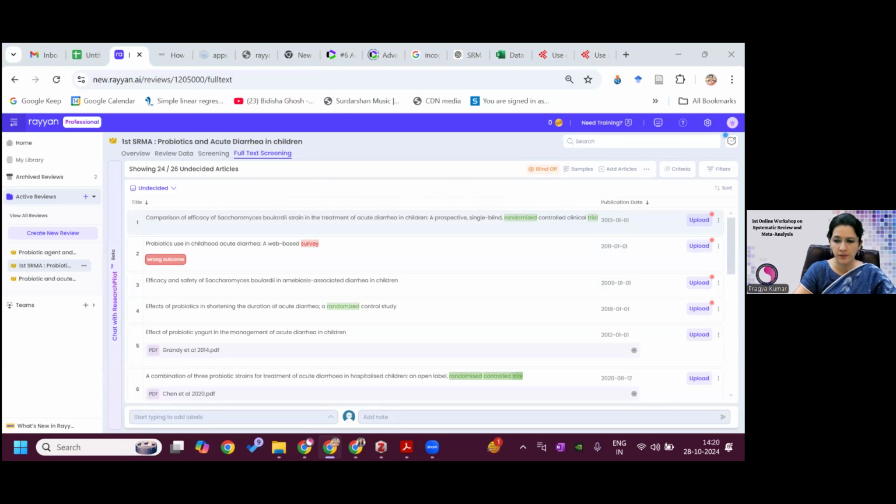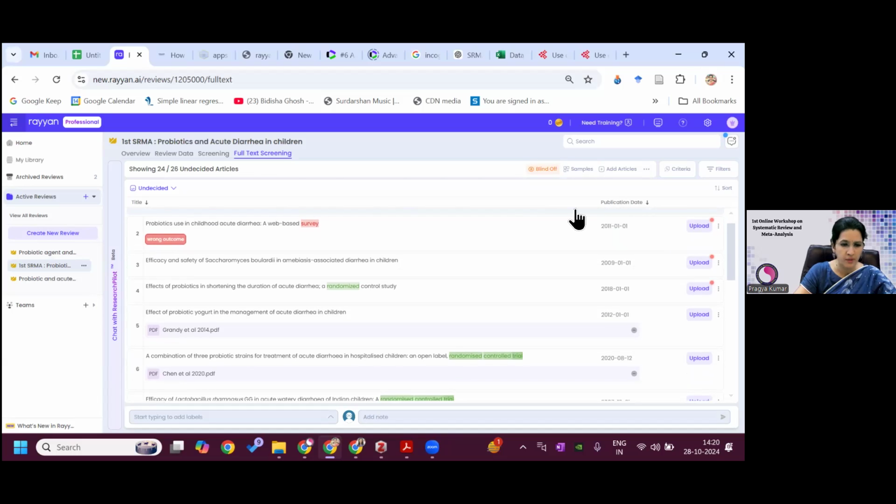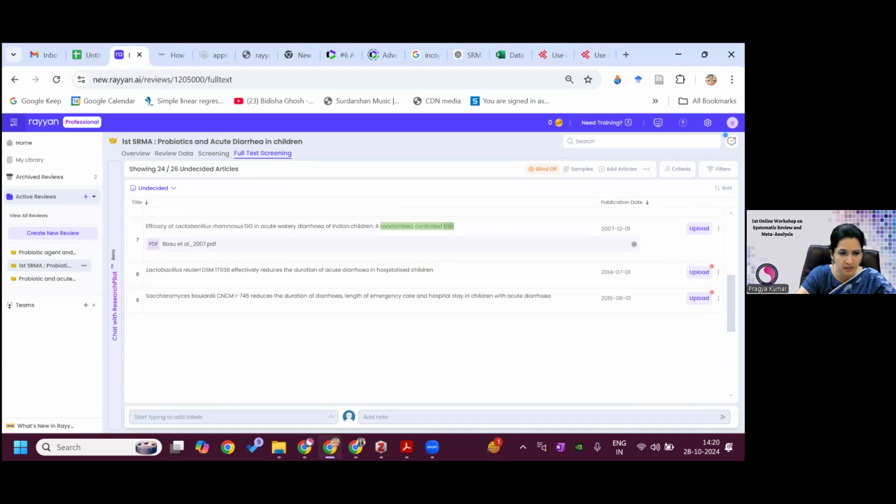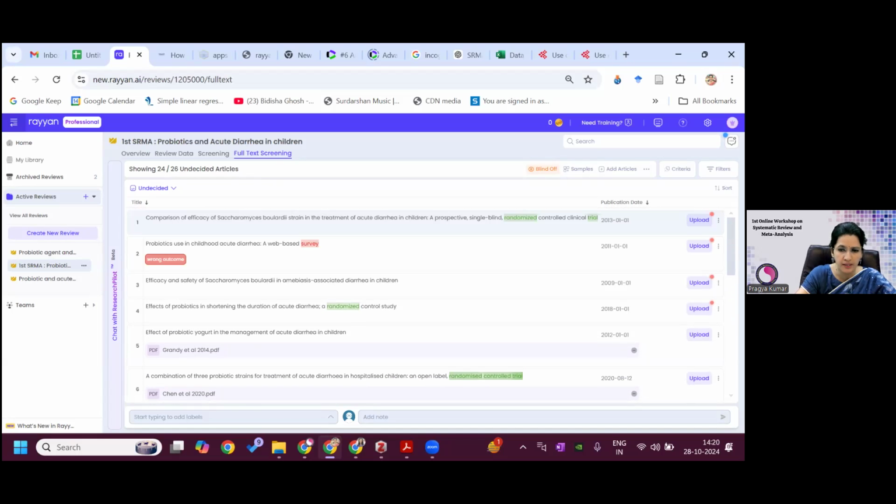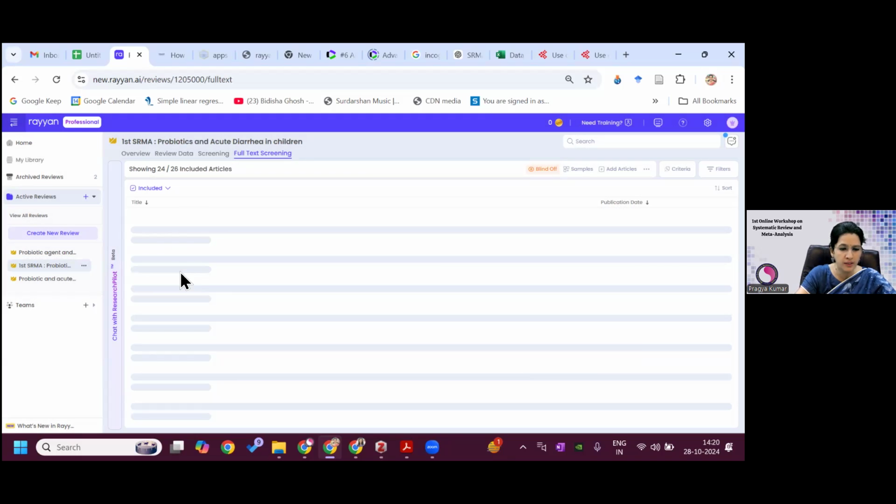So in the full text screening, you can see these are all the articles which I have kept. Maybe you can see there are nine articles in full text. Now once you decide, the articles will come in the full text. These are the articles which were already there. Now, if I see, there are more articles which are included. So if you see this included,